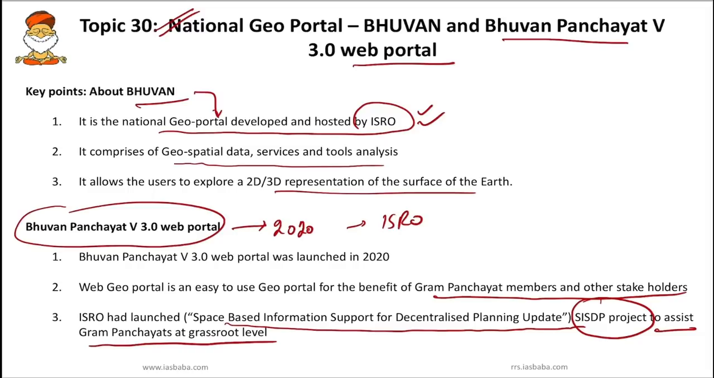It will help to create and maintain databases, analyze data, and generate automatic reports. It will also help to monitor terrain topography. All these things are important. Just know that the Bhuvan Panchayat version 3.0 web portal is part of ISRO's SISDP project, that is, space-based information support for decentralized planning. It is part of this project.